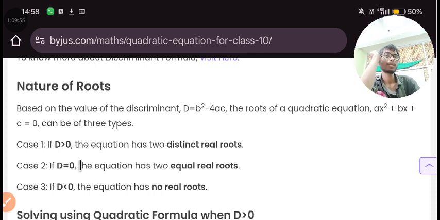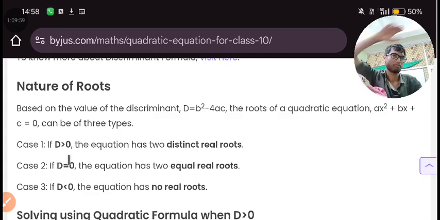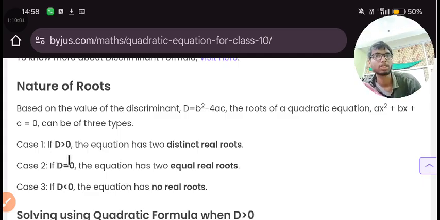Here, look at it. In the first case, if t is greater than 0, it can be 1, it can be 100. So I think it is a natural number.